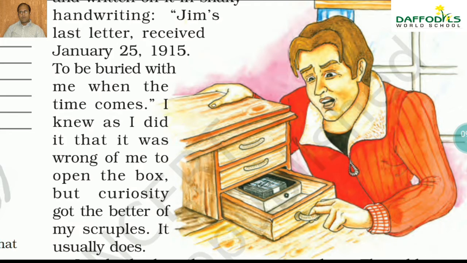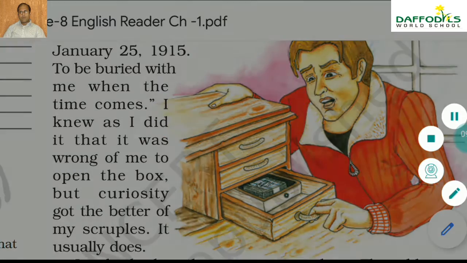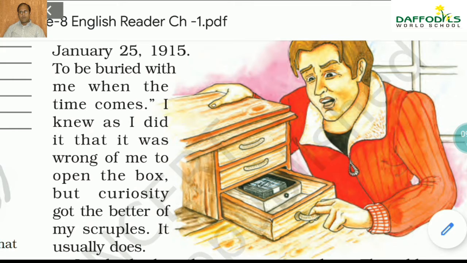These are values to be taken from any of the lessons. So one value you got just now is that you should not touch any other person's belongings without the permission of that person, even if you have a lot of curiosity. The word curiosity is mentioned here. Curiosity means whenever you like to know something about something or the other, you have a demand inside yourself that you need to know. Fine, yes. Now next we'll scroll it up.